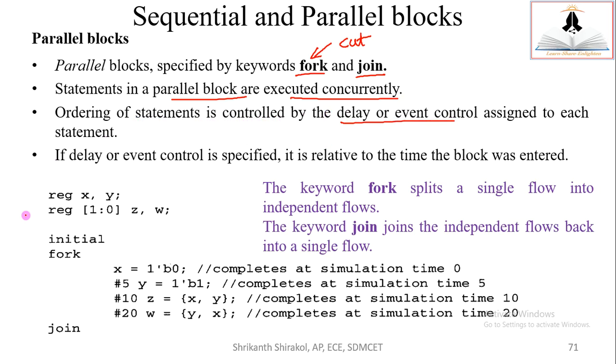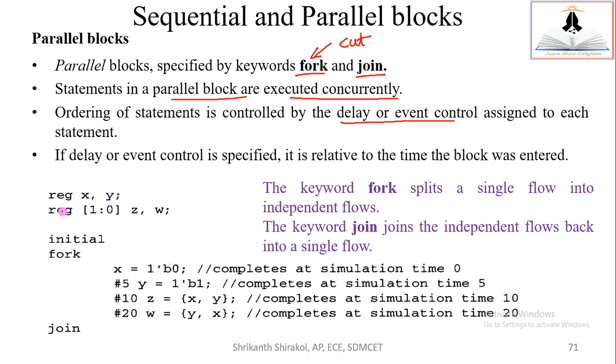So the parallel block executes concurrently. That's for sure. The only thing is you can change certain things of the working there using this delay or event control, or timing controls in general, as we say. So if delay or event control is specified, it is relative to the time the block was entered. So that's the meaning. Let me explore the meaning of these two statements using the example mentioned below. If delay or event control is specified, then what happens? Let us check.